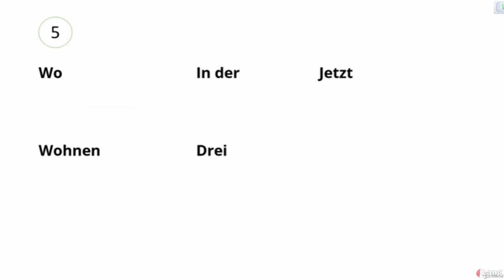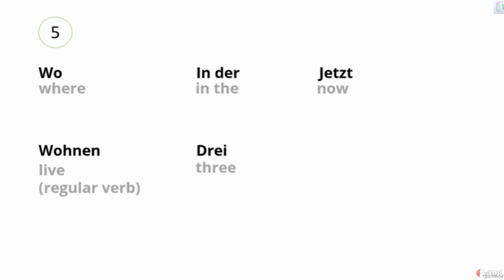So, the 5 new words that you have learned in this lesson are the following. Wo, which means where and indicates a place. In der, which means in the. Jetzt, which means now. Wohnen, which means to live. It's a regular verb. Drei, which means 3.